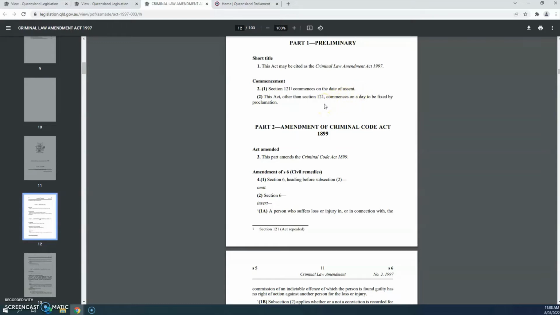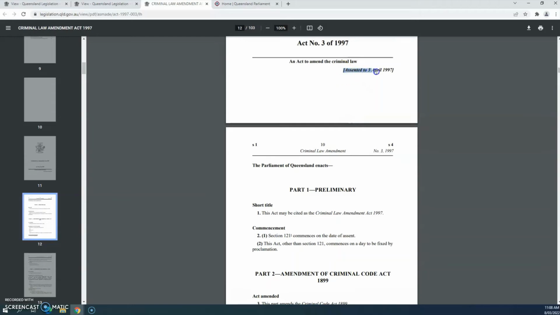You can also see from the previous title page that the assent date is the 3rd of April 1997. Scroll down to Section 121 to find out whether it has anything to do with the insertion of Section 132A into the Evidence Act. If so, then the commencement date for Section 132A will be the 3rd of April 1997.